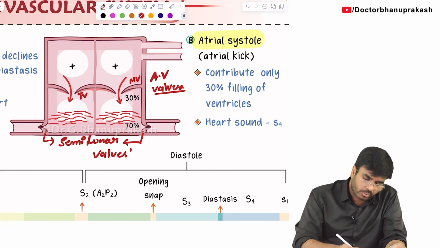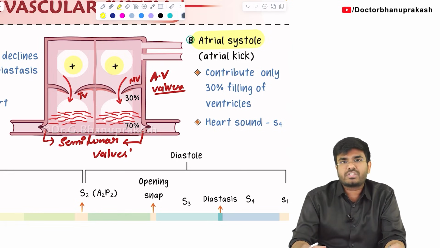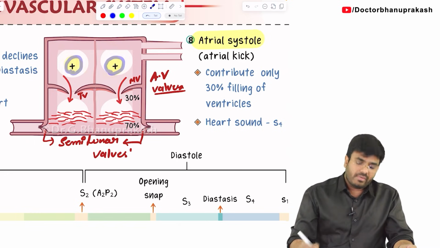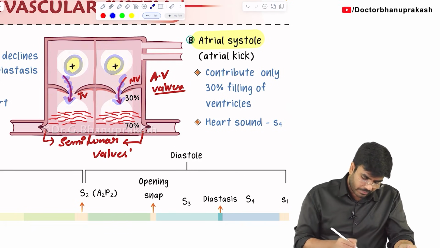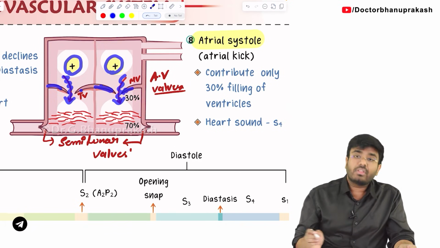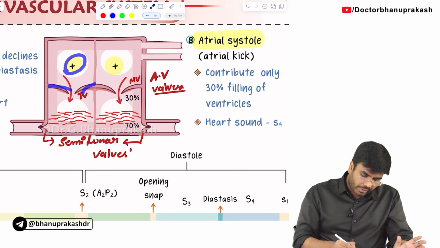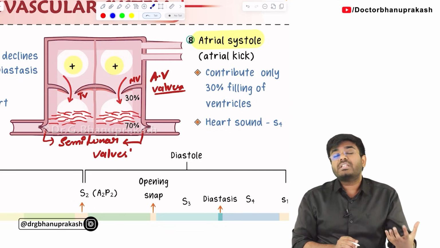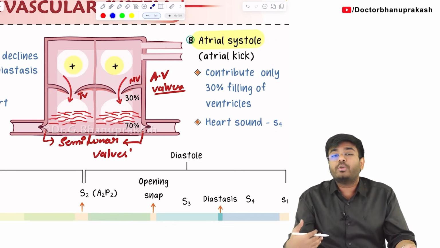Now whenever I show the plus symbol, it indicates contraction. So you tell me, who is contracting now? It's the atria which is contracting. When the atria is contracting, can you see the blood is coming down into the ventricles? Yes. These valves are open. They are already open. So because of the atrial contraction, the blood from the atria is going to fall down into the ventricles. How much percentage of the ventricles will fill because of this atrial contraction?